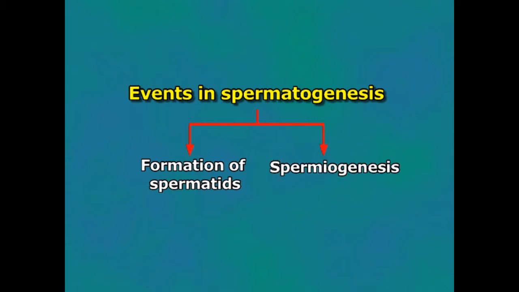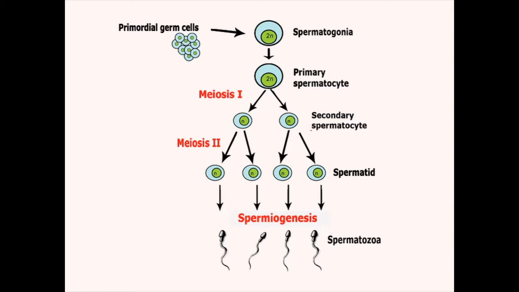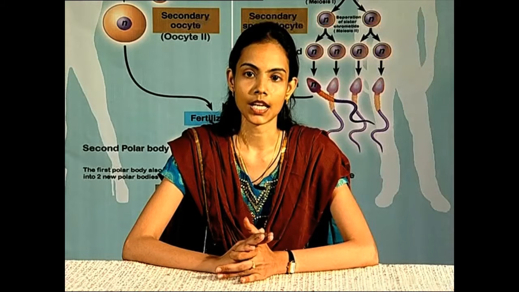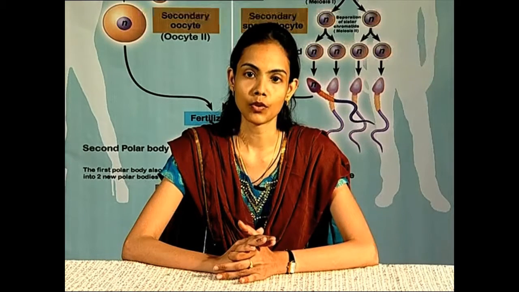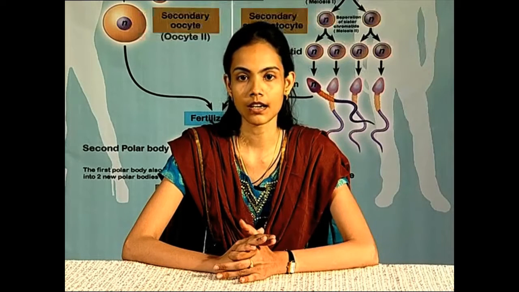Spermiogenesis. The differentiation of the spermatids into spermatozoa is called spermiogenesis. The haploid spermatid is a typical cell containing a nucleus and cytoplasm with centrioles, Golgi bodies and mitochondria. The sperm is a very active and mobile cell. Therefore, to provide greater mobility to the sperm, the following changes occur.